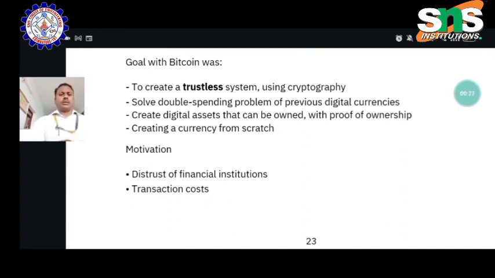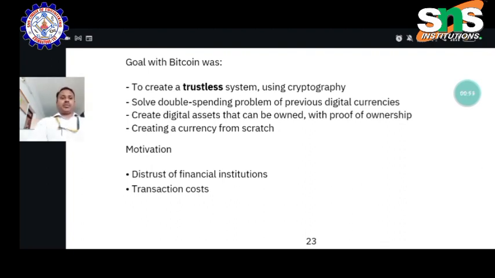What is the goal of Bitcoin? To create a trustless system using cryptography methods. Without a trustless system we cannot progress. The cryptography system, network security and authentication are safe and secure. It solves the double spending problem of previous digital currencies. So what are all the issues faced in previous years? That thing is going to be retained successfully in digital currencies. So it creates digital assets that can be owned with proof of ownership, creating a currency from scratch.